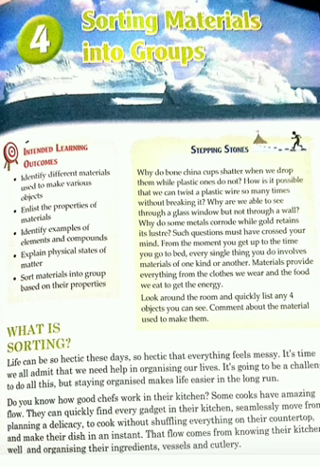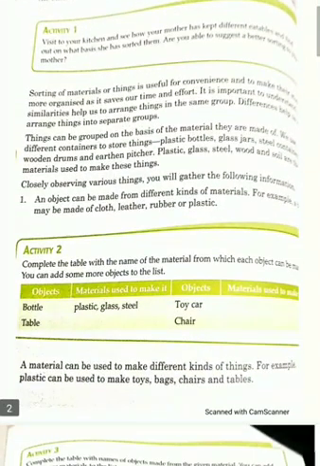So up to here we have completed, and I have told you that the shopkeeper keeps all the things in an arranged or in a sorting manner or in a classified manner. So we can say that the systematic arrangement of things on the basis of certain similarities or differences is called sorting or classification. And I have told you activity 1, 2 and 3, and in these activities we were having different materials.